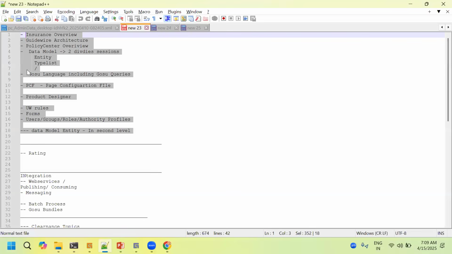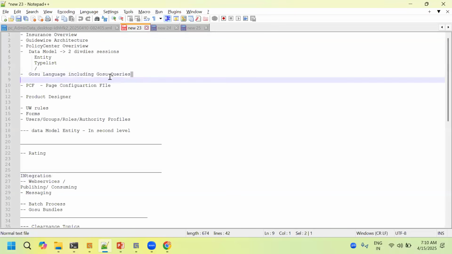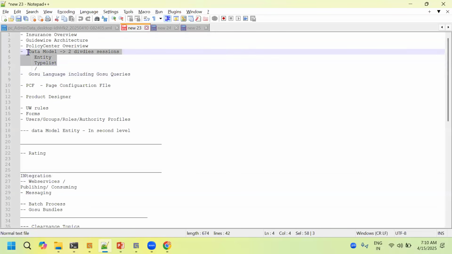If you are seeing the coding of these things, you have to know them. Then only, wherever the integration part comes into the picture, you'll come to know why it is used and where it is used. So to have these integration sessions, mainly the Gosu part is very important, and the entity model, I mean the data model, is very important.